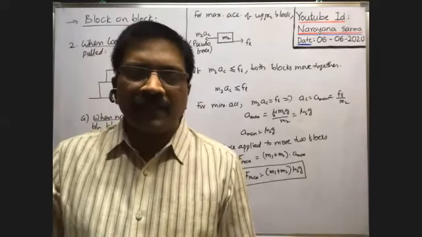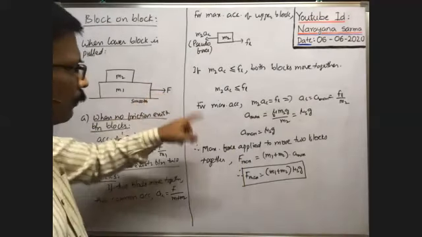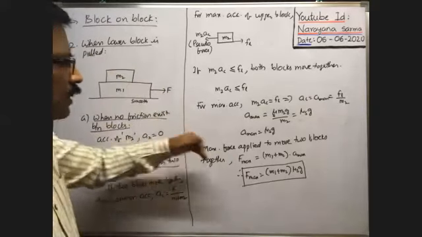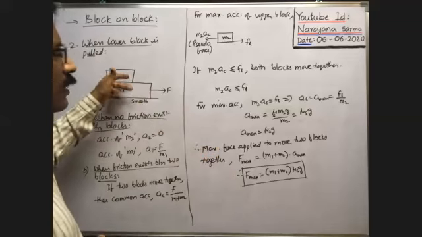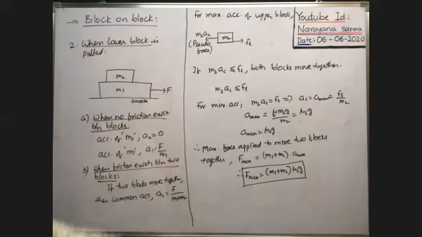Whenever the applied force is equal to this one, limiting friction exists between these two. When the applied force is less than this, then static friction exists between these two. Because of the static friction, in that case also both blocks move together with a common acceleration.